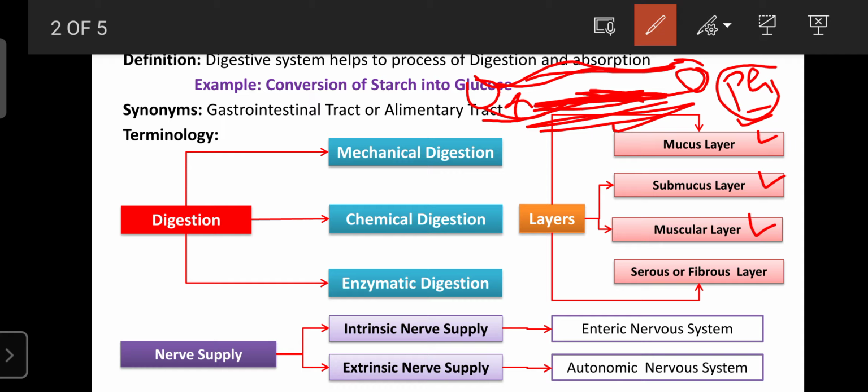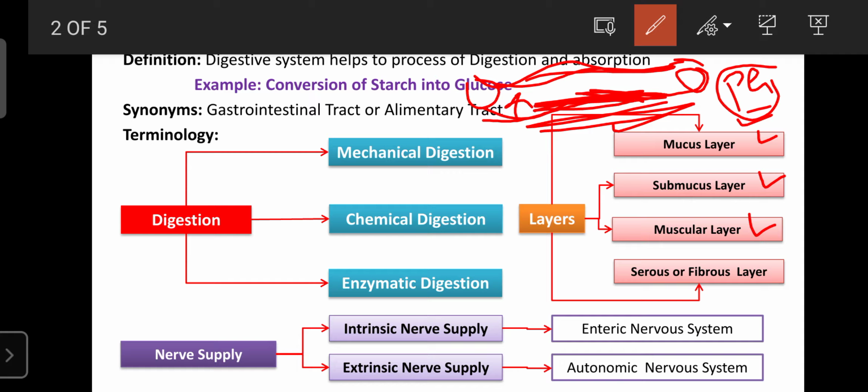But also the larger particle can be converted into smaller particles or micronutrients. Such a process of digestion is known as mechanical digestion. So mechanical digestion is the type of digestion where, without any chemicals or enzymes, the food's larger particles can be converted into smaller particles. That phenomenon is known as mechanical digestion.